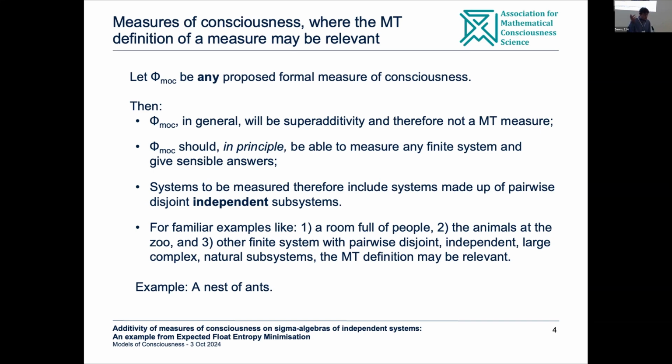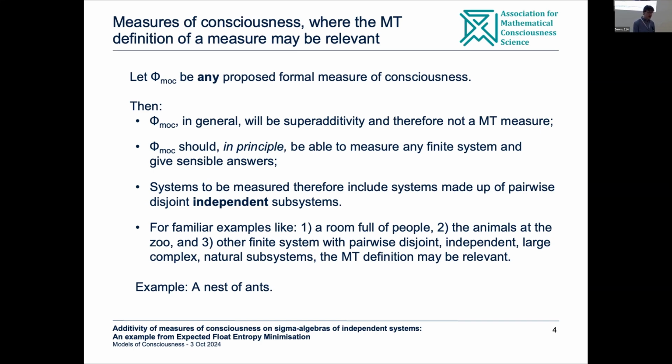Particularly, I'm thinking about things which we're kind of familiar with. So take this room, for example. You could say this room, or all the people in this room, is my system. So this is made up of pairwise independent subsystems, or the animals at the zoo, or more generally, other finite systems with pairwise disjoint, independent, large, complex natural systems in some sense.